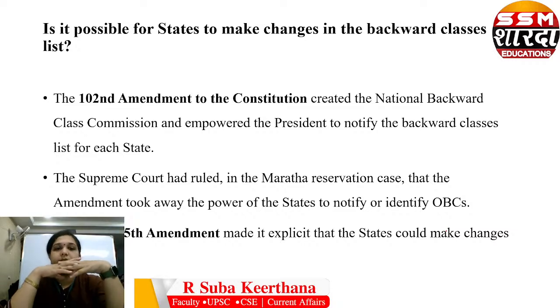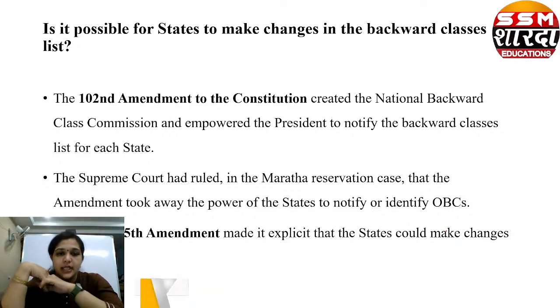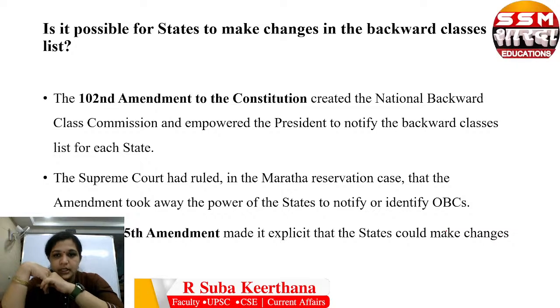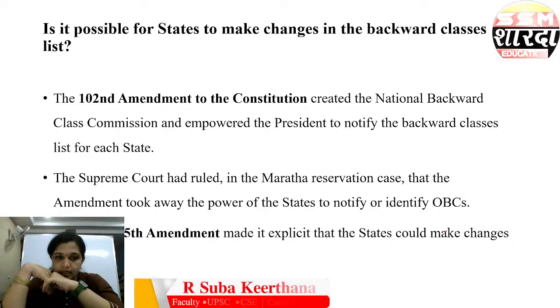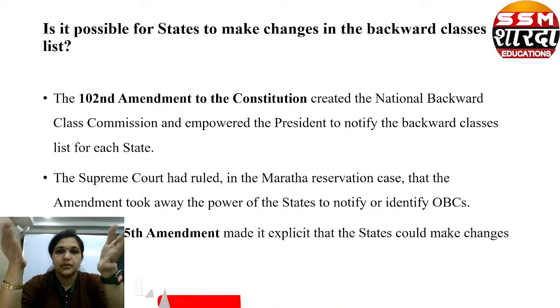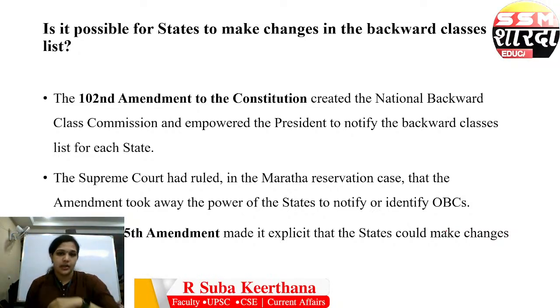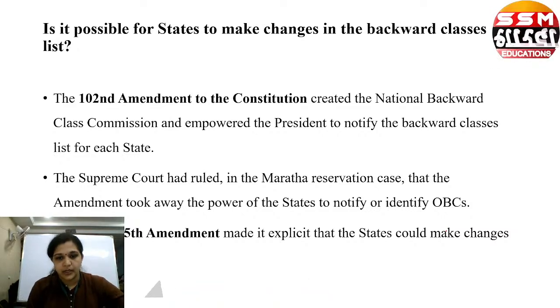So is it possible for the states to make changes in the backward classes? What is the power of the state? According to the 102nd Amendment of the Constitution, which created the National Backward Class Commission, the President is empowered to notify the backward classes list for each state. The Supreme Court ruled in the Maratha reservation case that the amendment took away the power of the state to notify or identify OBCs. Since the President has the power to notify the backward classes, the state does not have any power to notify who the backward classes are.